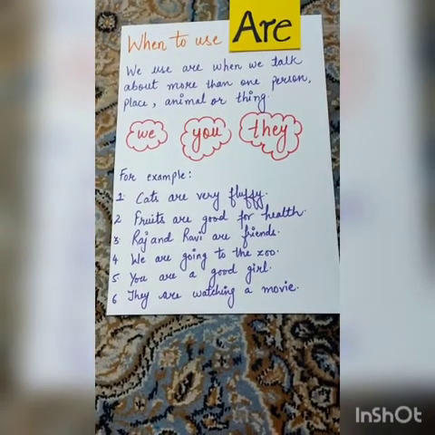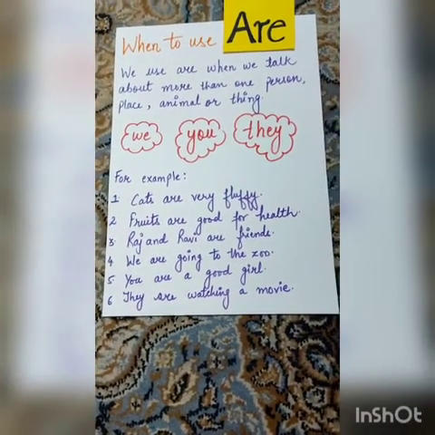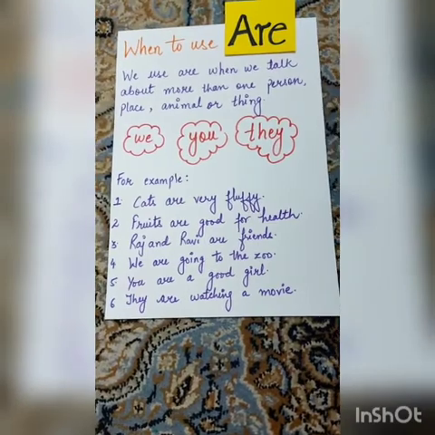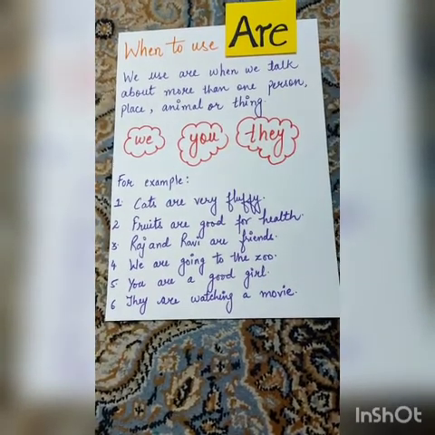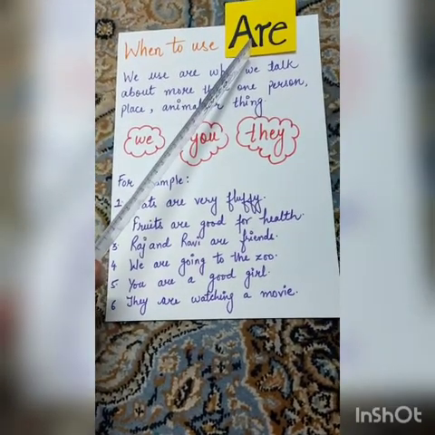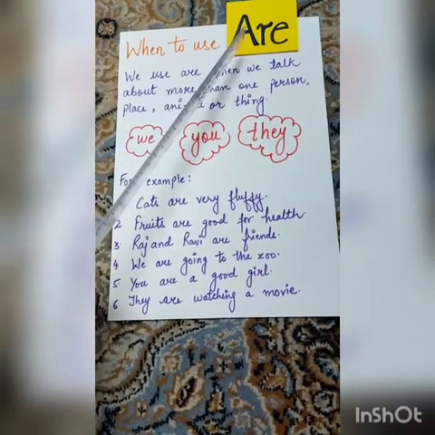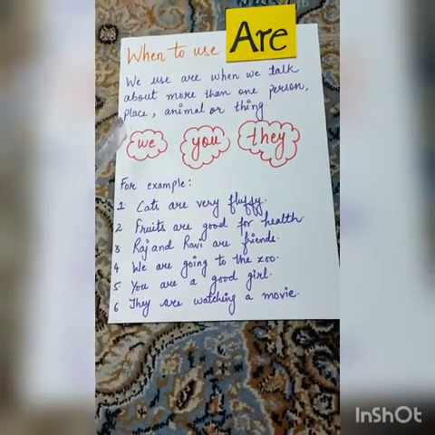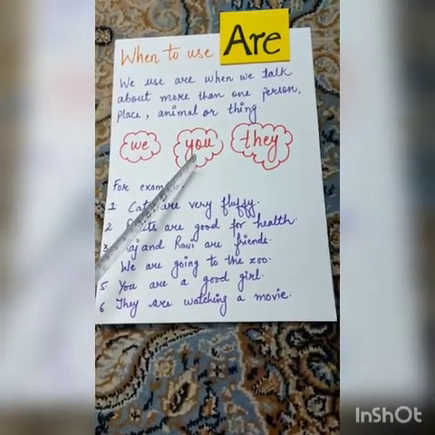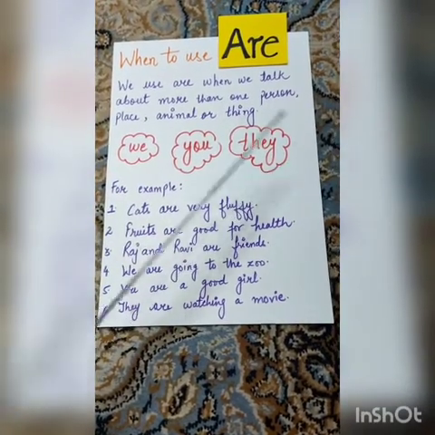These are sheets of paper. So, when we talk about more than one person, place, animal or thing, what do we use? We use are. Similarly, are is also used with we, you and they.